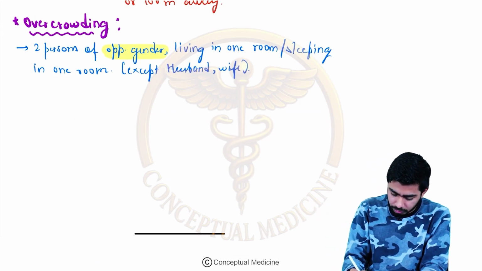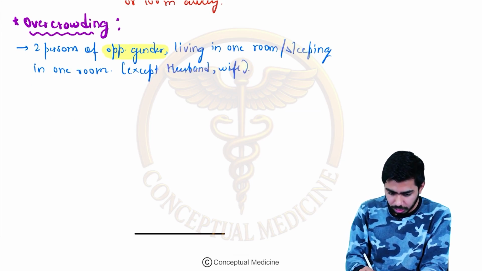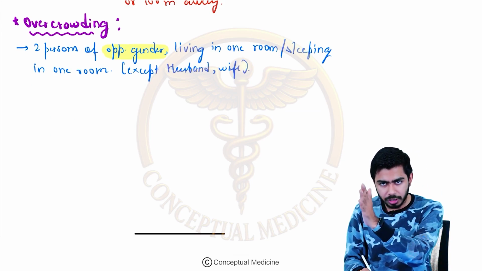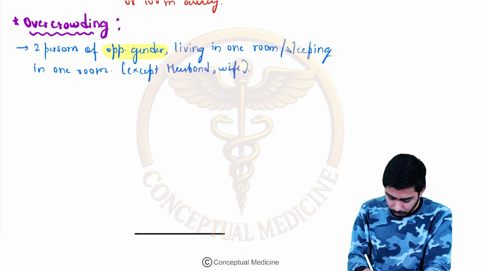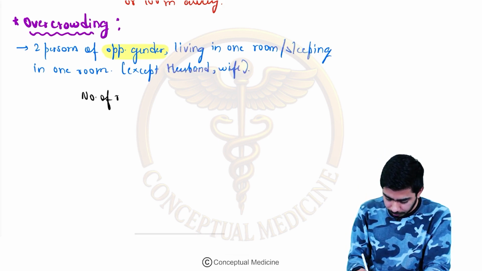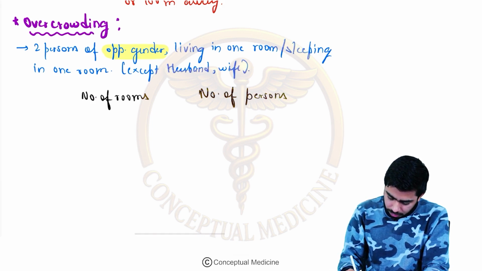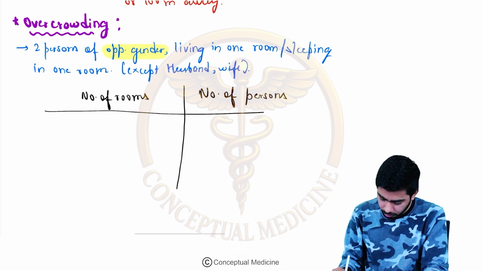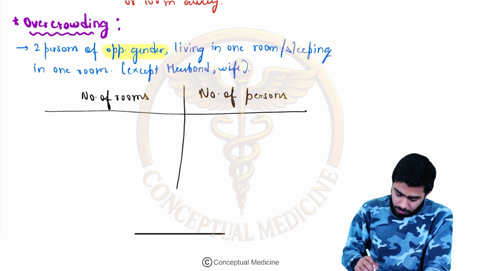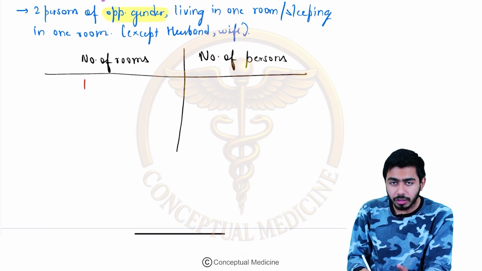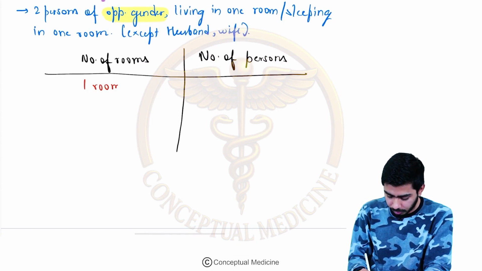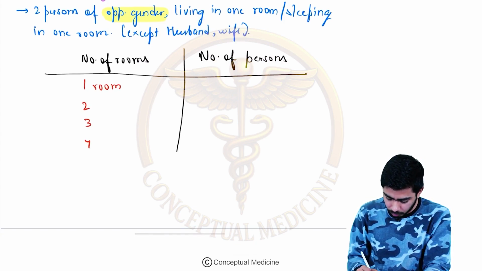Here the important question comes, which I was talking about: the number of persons and the area which they basically need, and the number of rooms. So the number of rooms required for the number of persons. It is easy, but we should still be clear cut about this particular thing. Many times they are asking us. So number of rooms can be one room, 2, 3, 4, 5, isn't it?